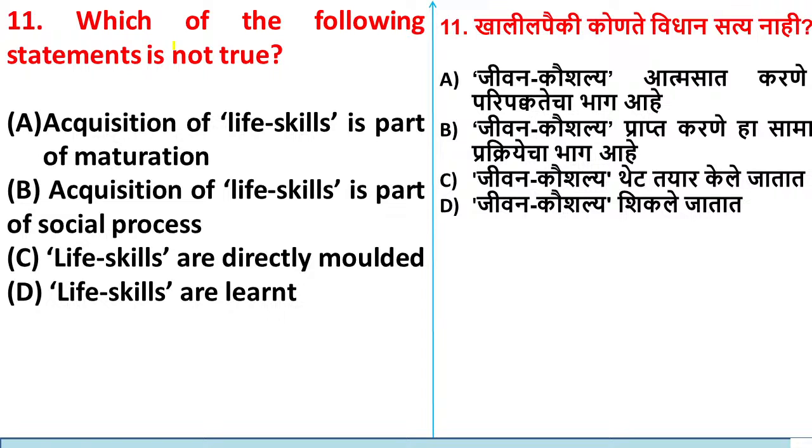Question number 11. Which of the following statements is not true? Here four statements are given. One of the statements is false here. We have to find the false statement. Statement A is acquisition of life skills is part of maturation. Option B, acquisition of life skills is part of social process. Option C, life skills are directly molded. Option D, life skills are learned.